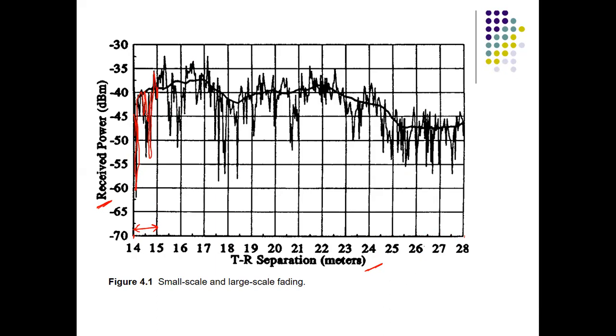But when the signal is averaged, you can see there is some average value, and what I am drawing in red color is the average value of all the signals available there. So for the range of distance from 14 to 28 meters, there is an average value. This red line is for the large scale propagation model, and the variations you can observe over very small distances are the small scale propagation model, or the fading signal.